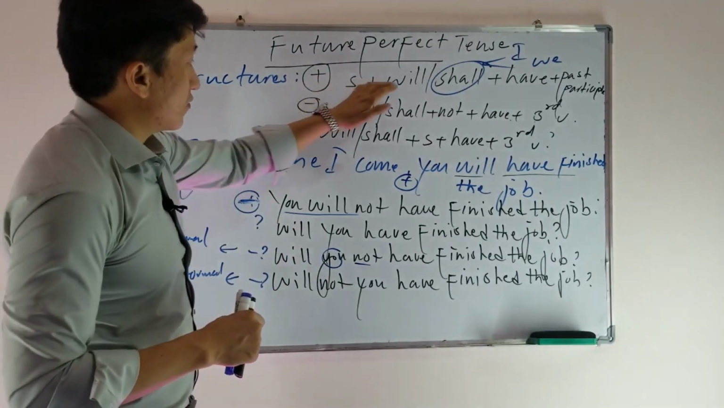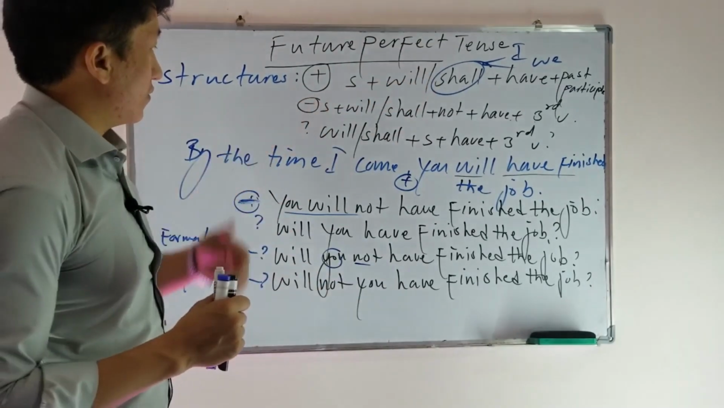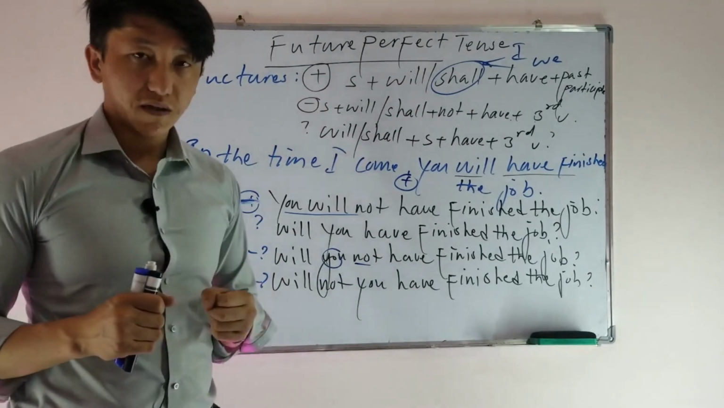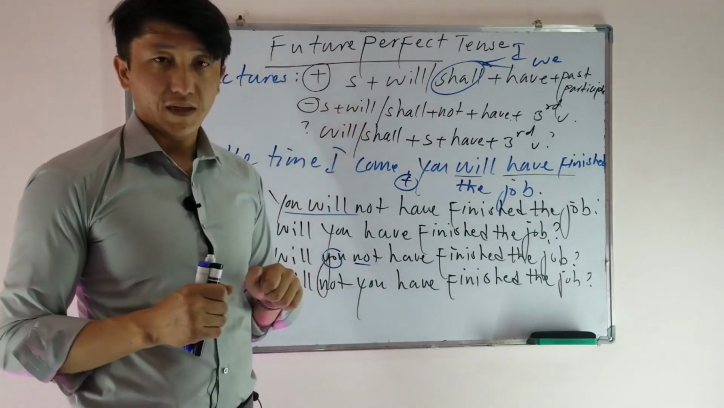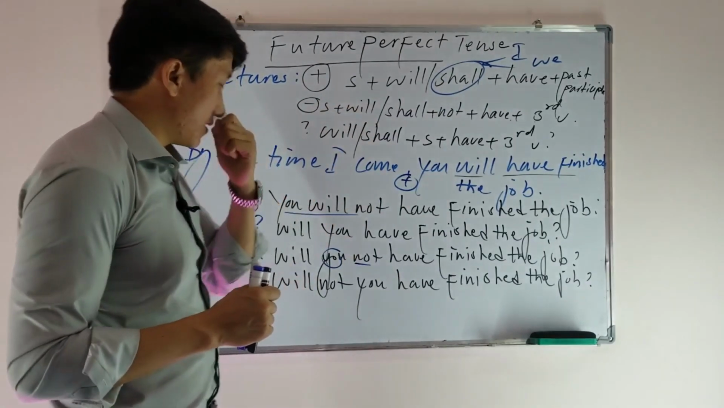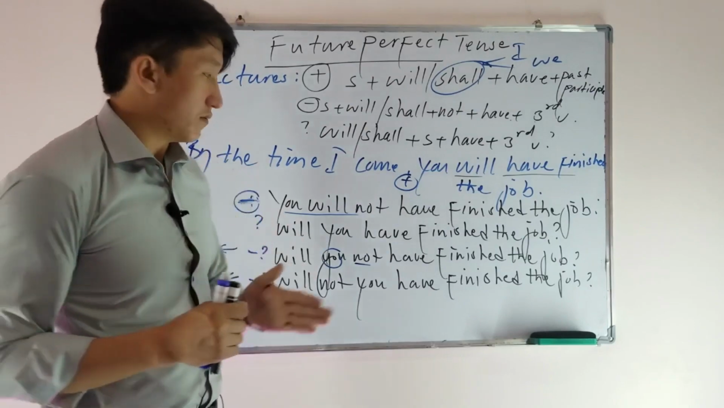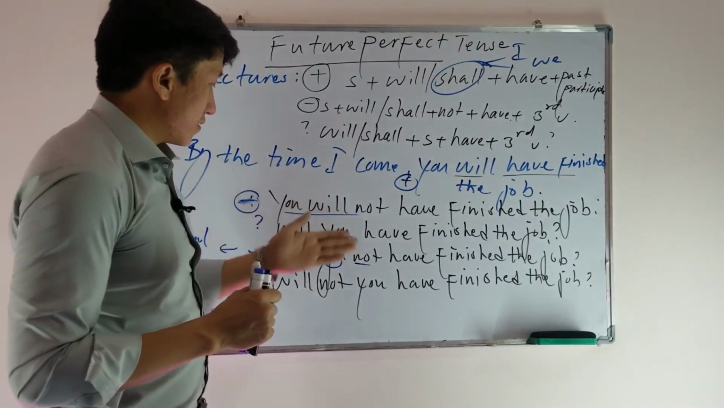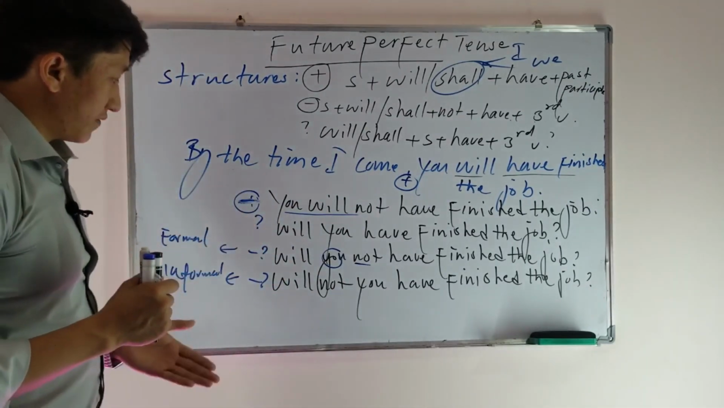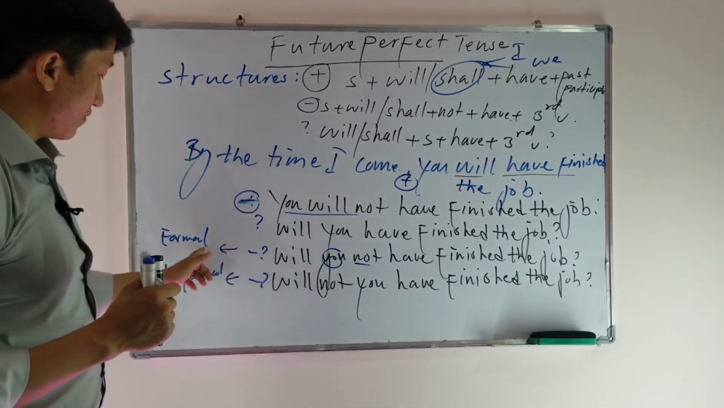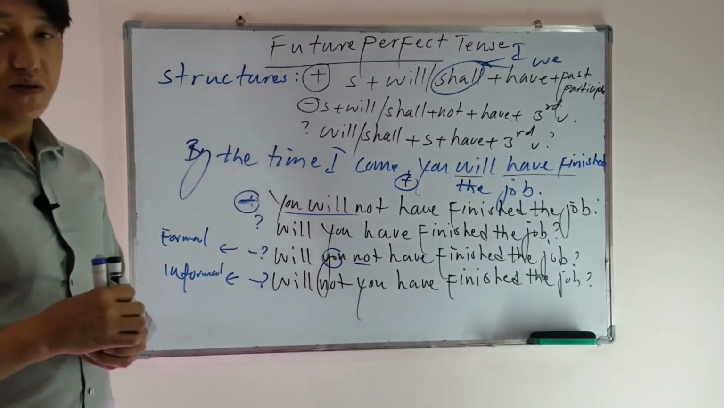We use subject plus will or shall plus have, third form of the verb or past participle. For the negative form, not. So remember, not comes before will or shall. You don't have to use it after have. If I say, for example, you will have not finished the job, it's wrong. We don't say that one. For the question form, we use an auxiliary verb at the beginning, especially will or shall. And the negative interrogative forms: this is formal and this is informal. Now these are the structures of future perfect tense.